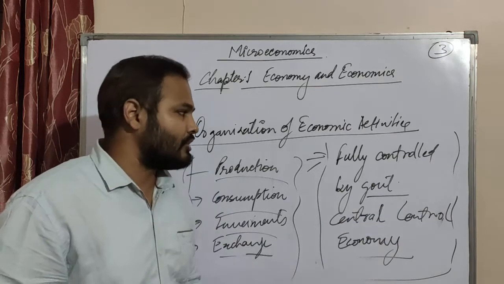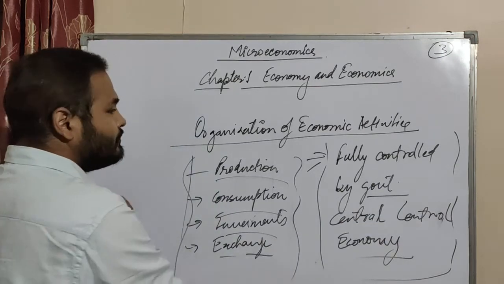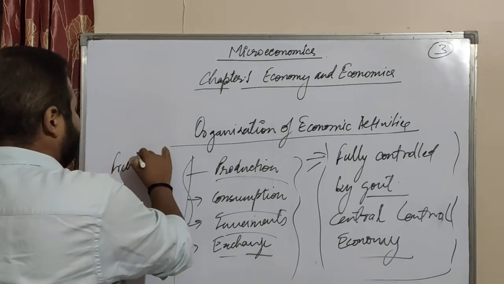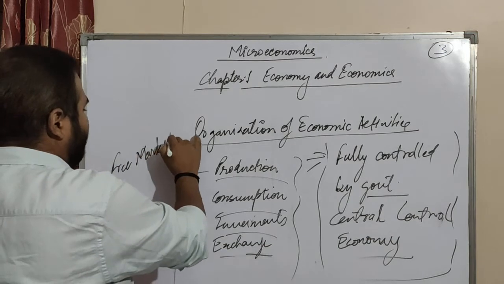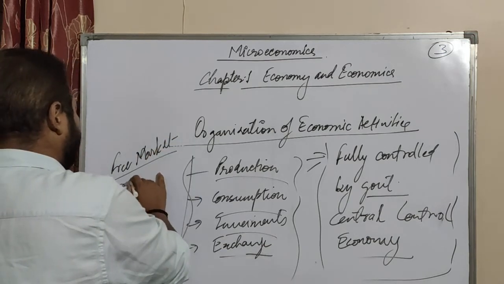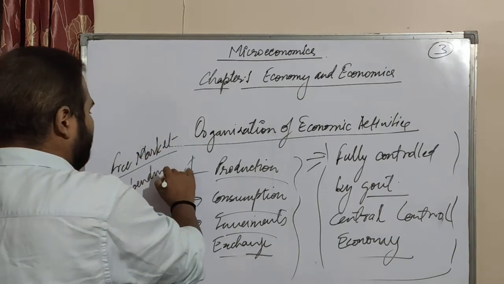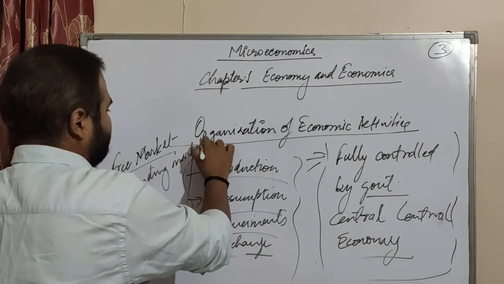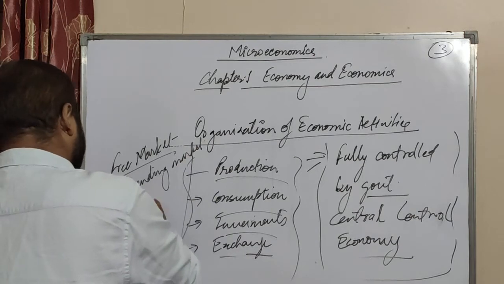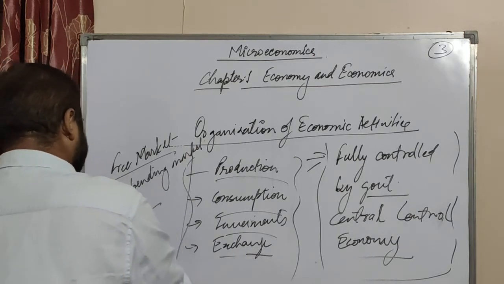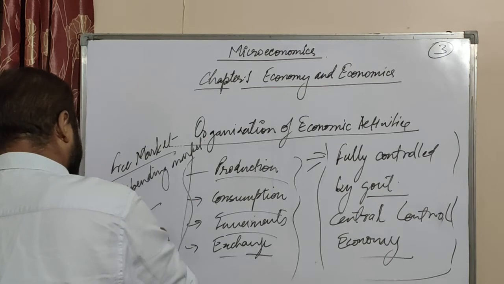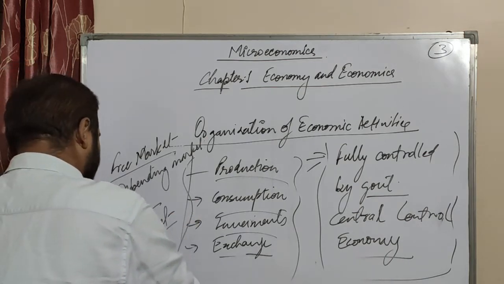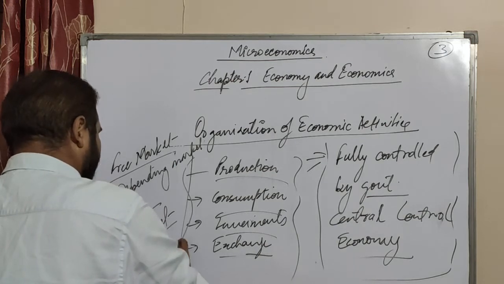Okay, now there is also where there is a free marketplace. Okay, free market, or depending on market forces. So that is said to be free market, or open market, open economy.